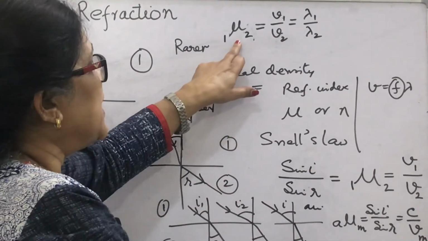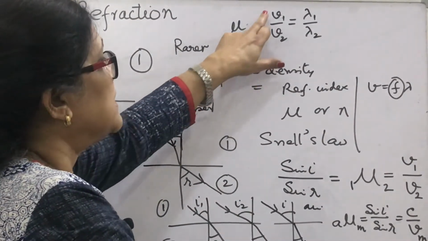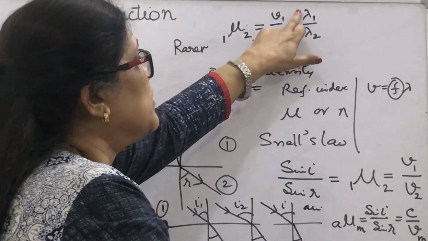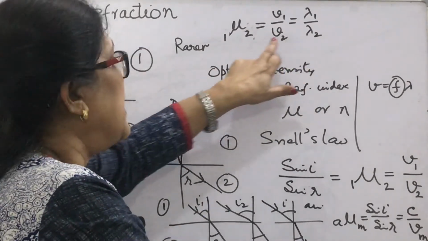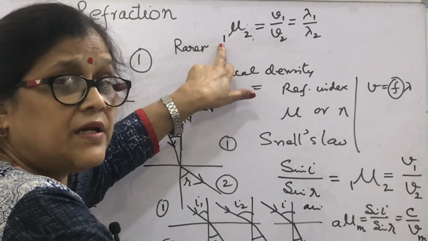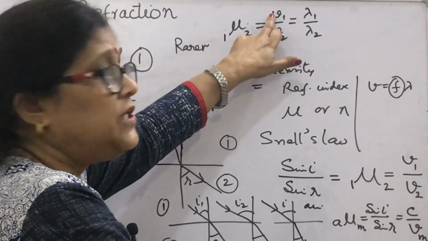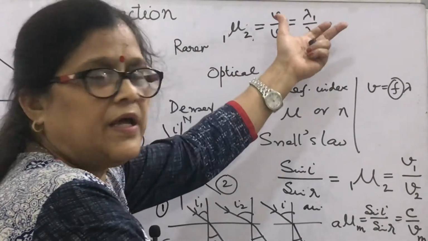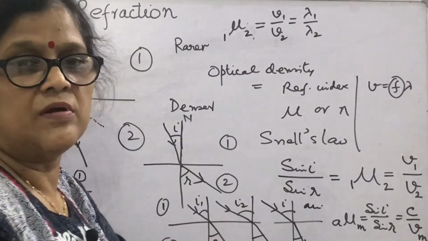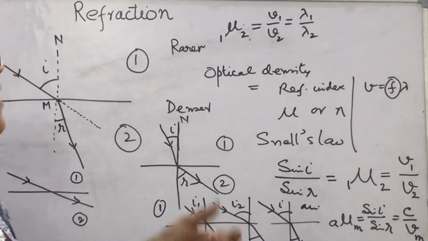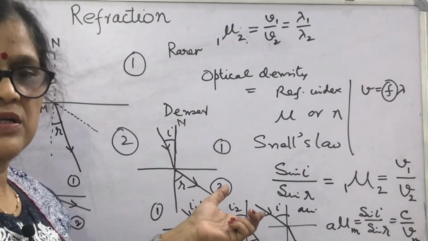So mu, sin i upon sin r, that is v1 upon v2, equals lambda 1 upon lambda 2. And if the first medium is air, then this will be c, and this will be lambda in air upon lambda in medium. So, in this way, refraction of light is studied.